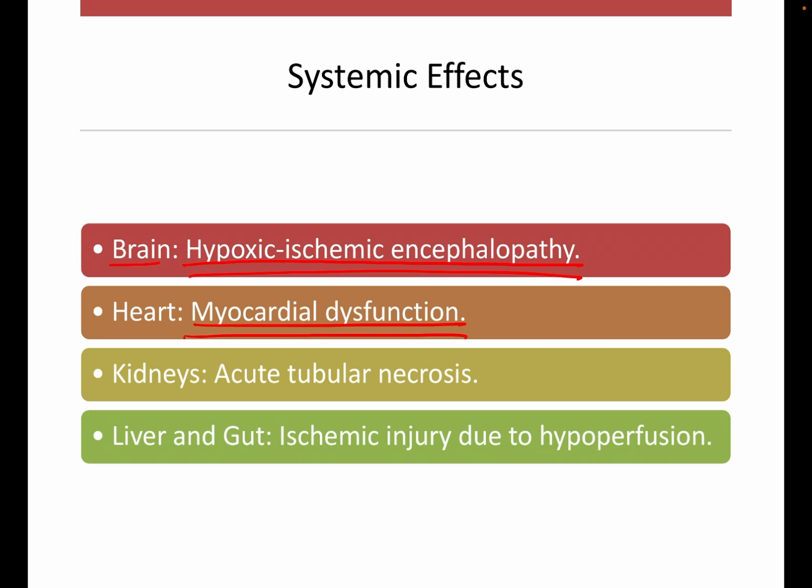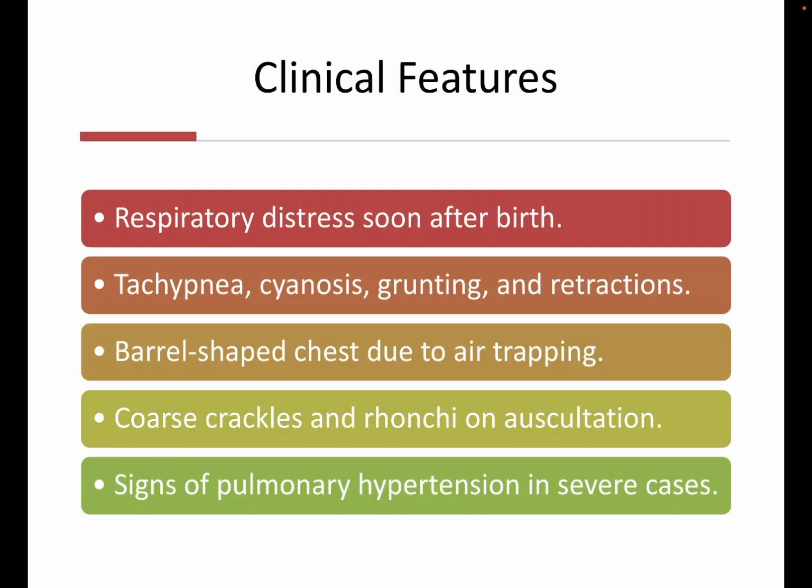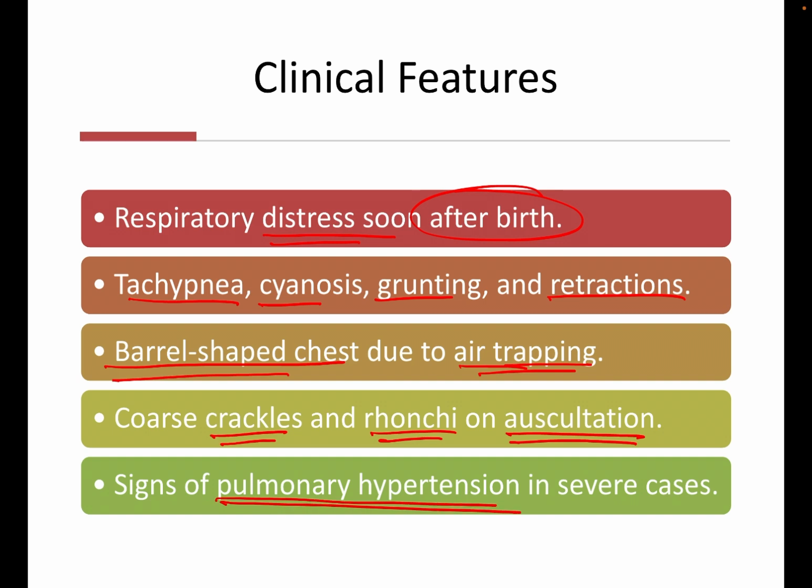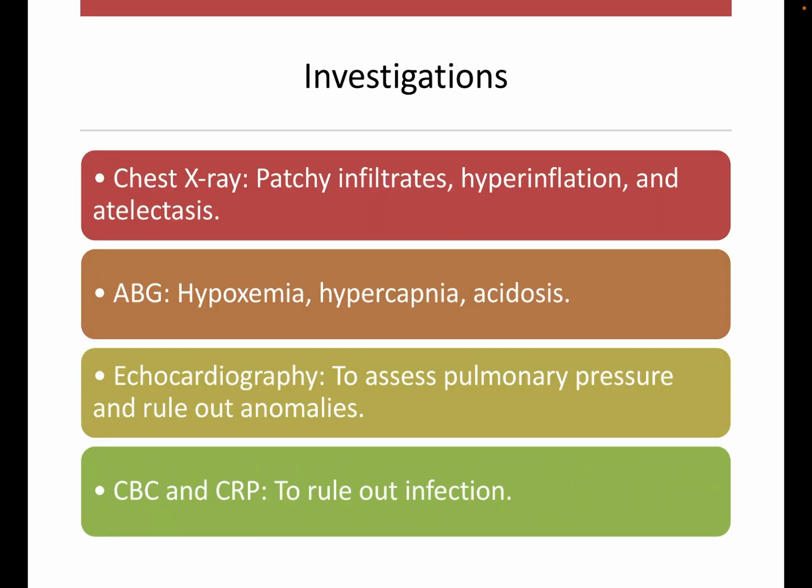In the heart, it causes myocardial dysfunction. In the kidney, it causes acute tubular necrosis. In the liver and gut, it causes ischemic injury due to hypoperfusion. Clinical features include respiratory distress soon after birth, tachypnea, cyanosis, grunting, and retractions, a barrel-shaped chest due to air trapping, and coarse crackles and rhonchi on auscultation. Signs of pulmonary hypertension in severe cases.